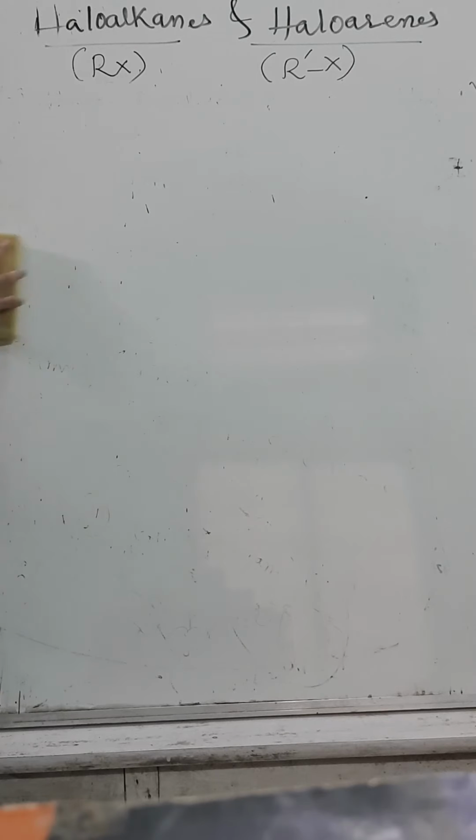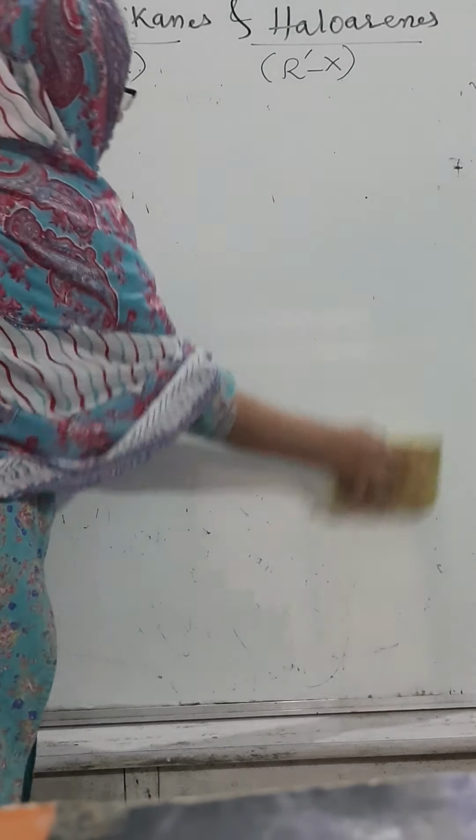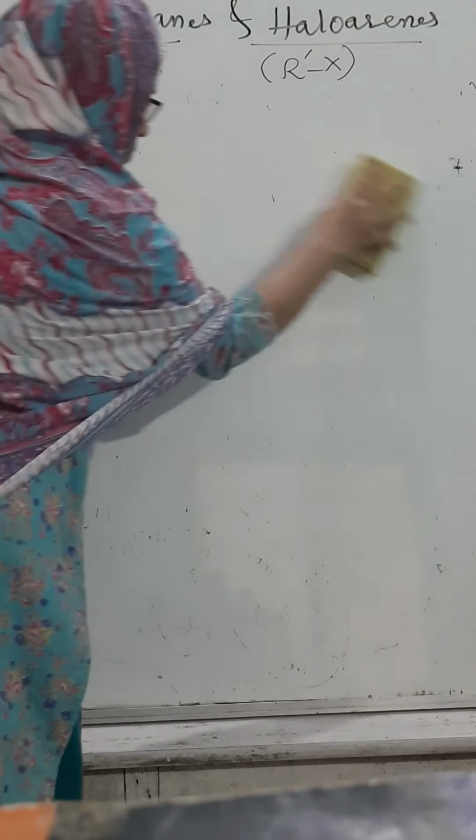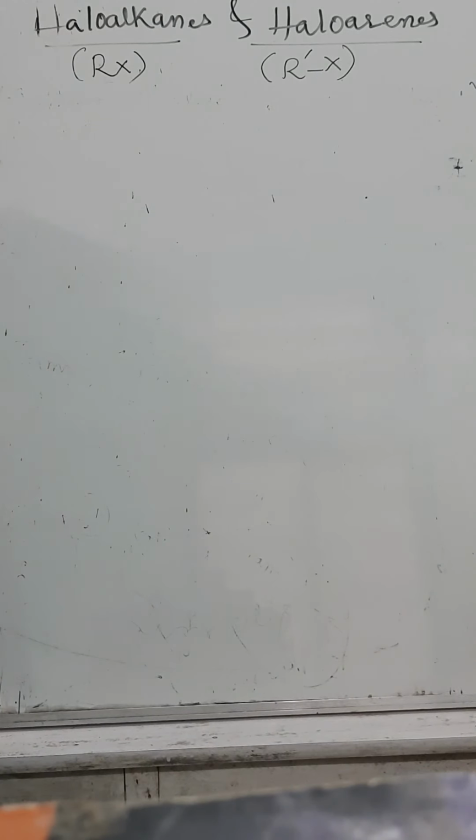Tell me. sp2. Shall we move to the example? Carbon containing halide is sp2 hybridized. It means that halide group is directly linked to carbon-carbon double bond.